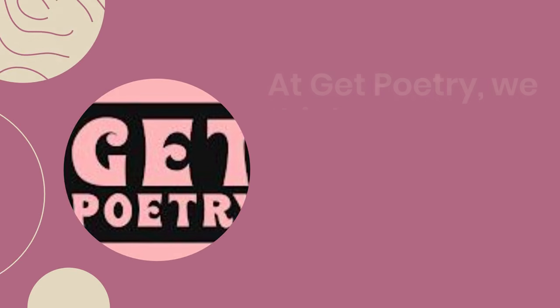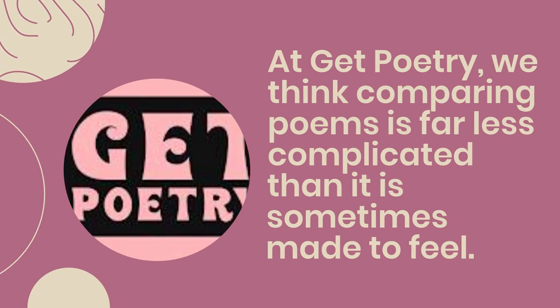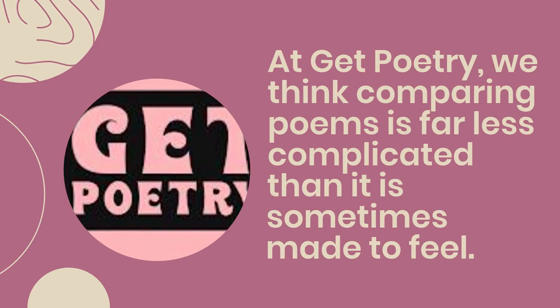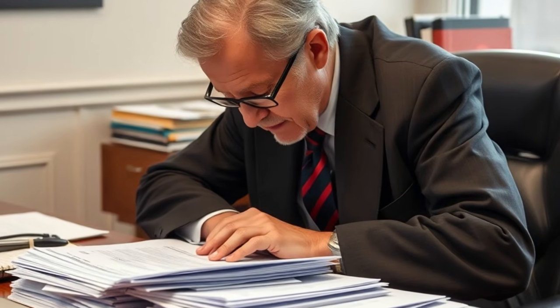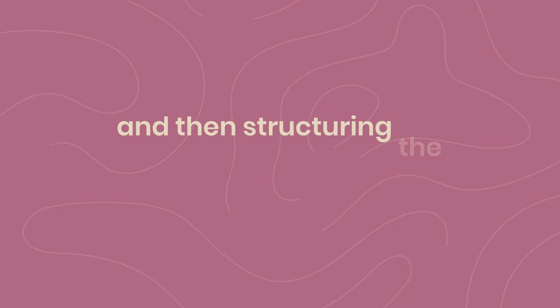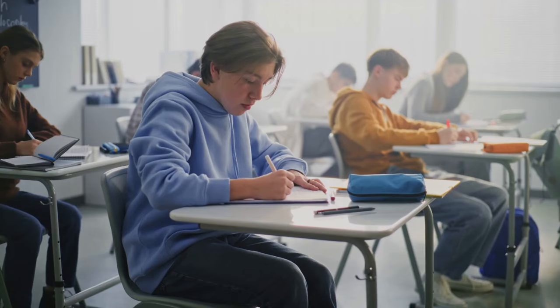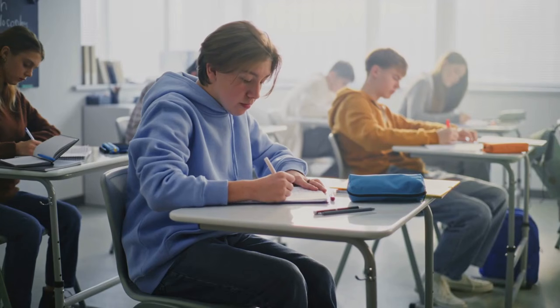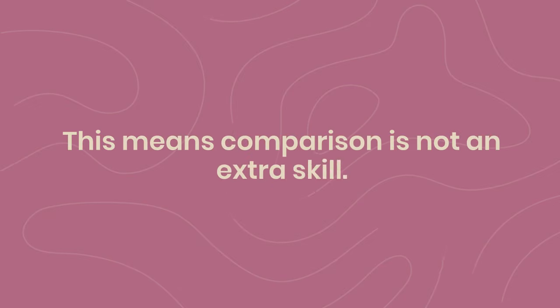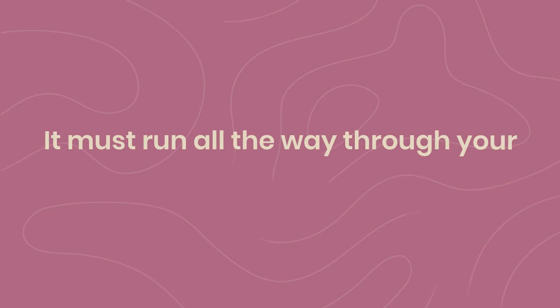At Get Poetry, we think comparing poems is far less complicated than it is sometimes made to feel. The key lies in understanding what the examiners are actually rewarding and then structuring your response with clarity and confidence. Let's break it down. The 30 marks are split evenly. Half reward how well you analyse language, form and structure, and half reward how clearly and consistently you compare the two poems. This means comparison is not an extra skill, it must run all the way through your answer.